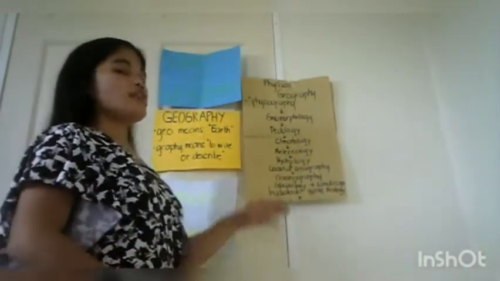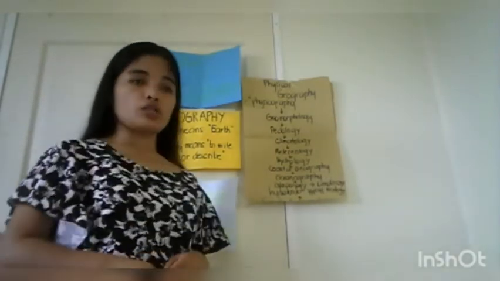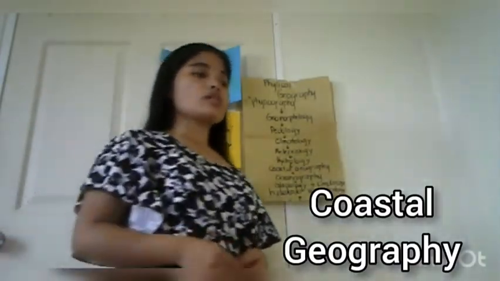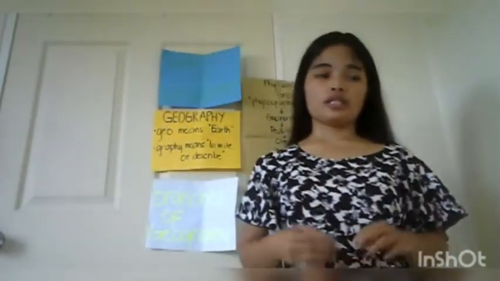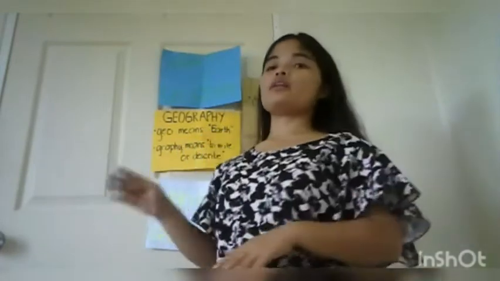And then, let's proceed to the other sub-branch of physical geography. This is coastal geography. Coastal geography is also a very interesting discipline because this is the study which deals with the interaction between land and the ocean. All types of physical and biological interactions are under coastal geography. Okay? Because this is the study of land and the ocean.